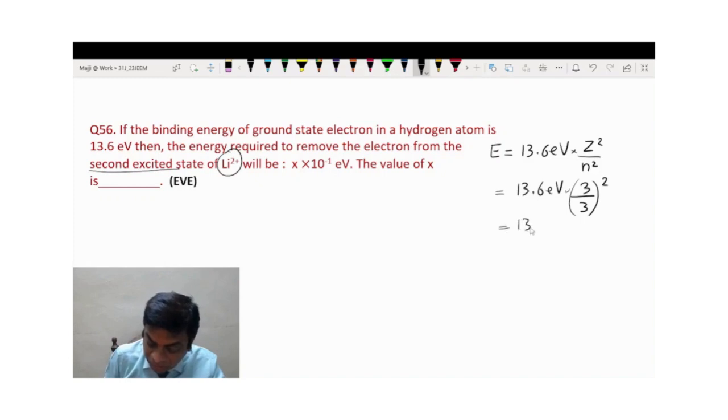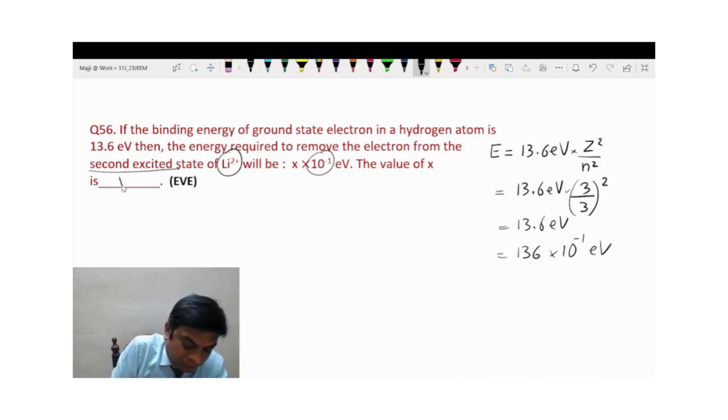So this remains 13.6 itself, but we have to express it in terms of 10 power minus 1. So this will be 136 into 10 power minus 1. So 136 is the answer here.